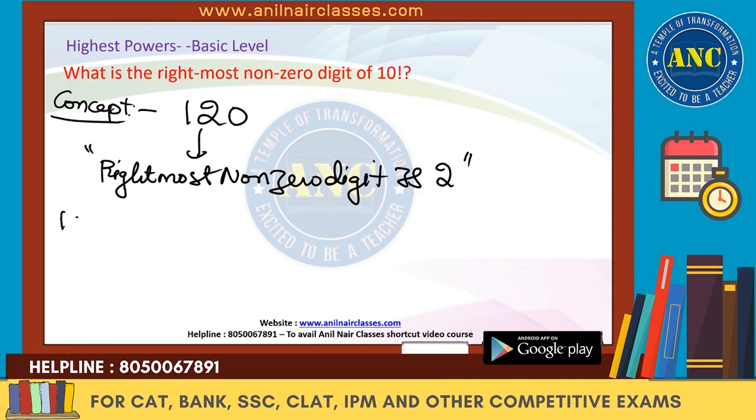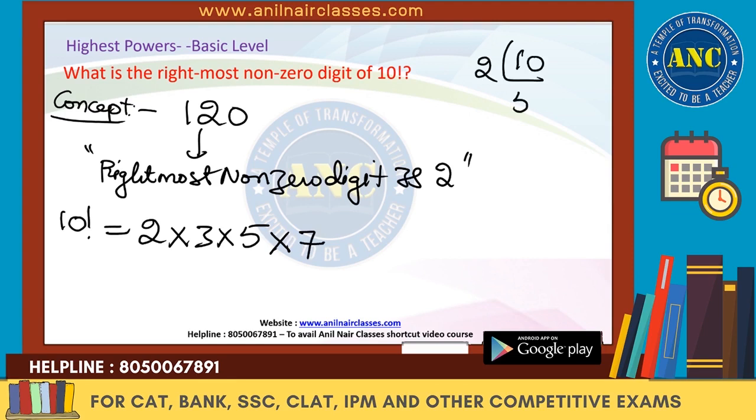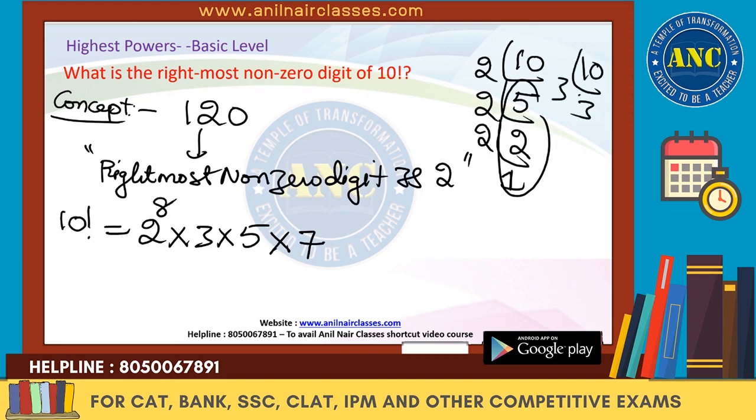Now see here. 10 factorial. What are the prime numbers from 1 to 10? There will be 2 power, 3 power, 5 power, 7 power. For 5: 10 is 2 fives, so 2. For 2: 2 twos are 4, 2 ones are 2, so 2 power 8. For 3: 3 threes are 9, 3 ones are 3, so 3 power 4. So 10 factorial is 2 power 8 into 3 power 4 into 5 square into 7 power 1.